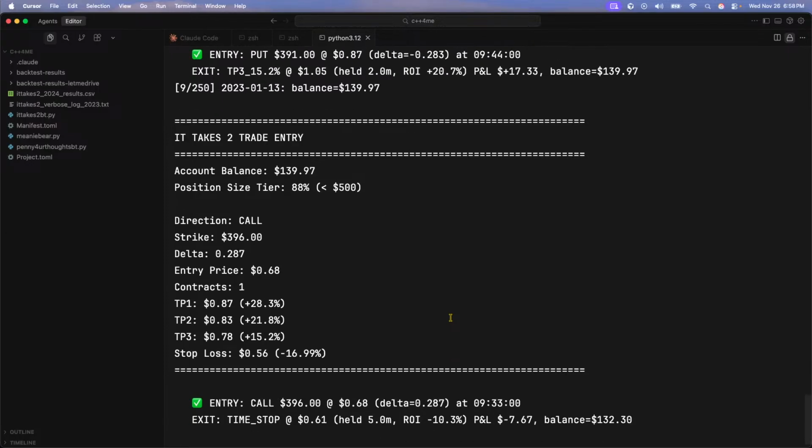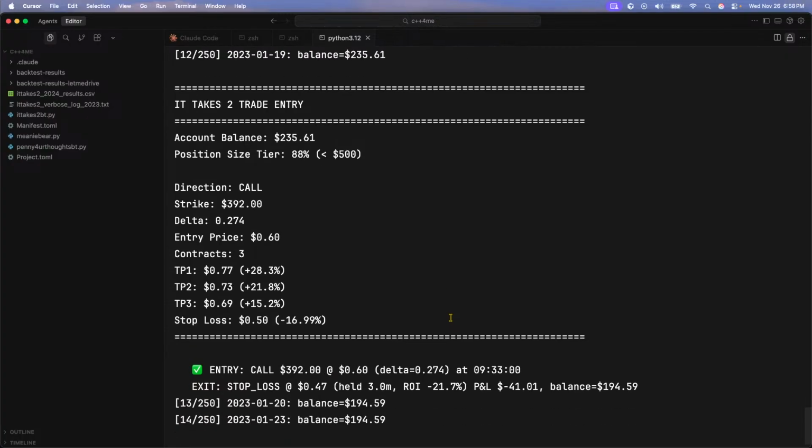Yo, I think we found something that's sustainable. If this is robust across 2 years, I'm making the bot.